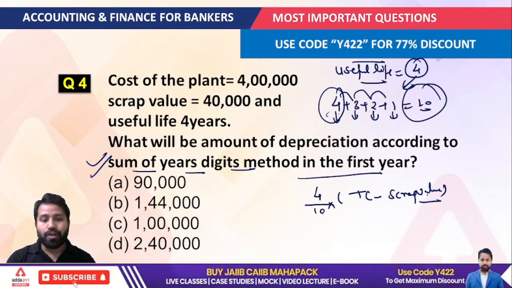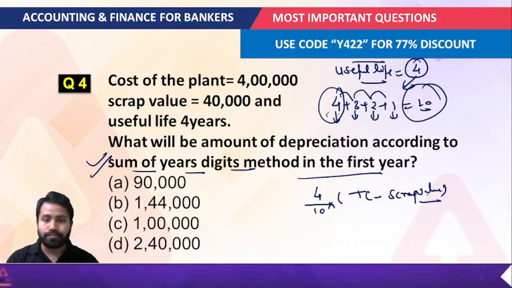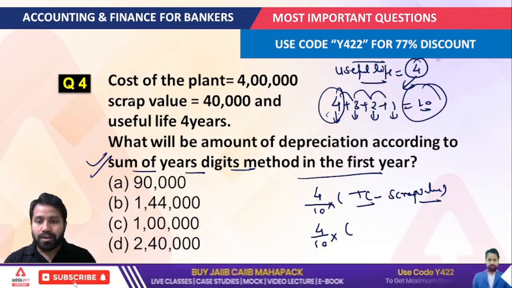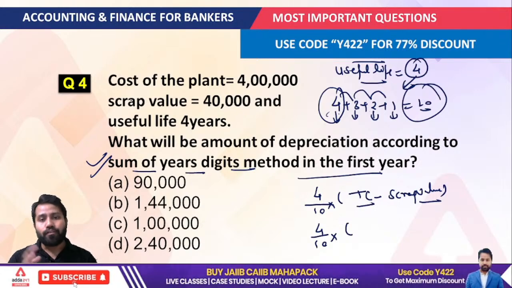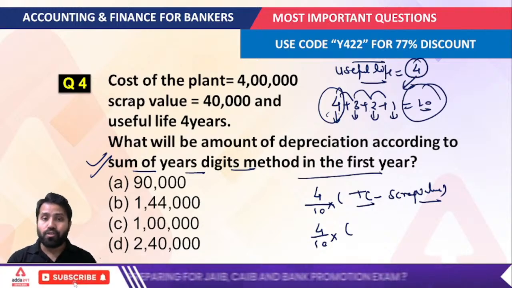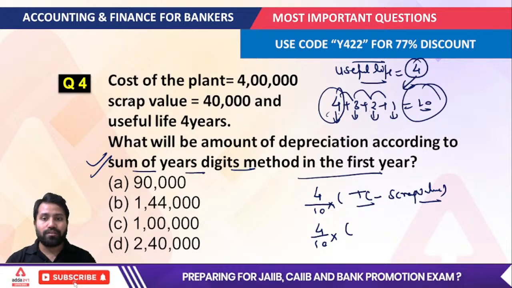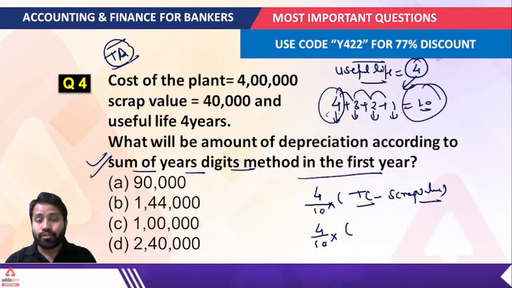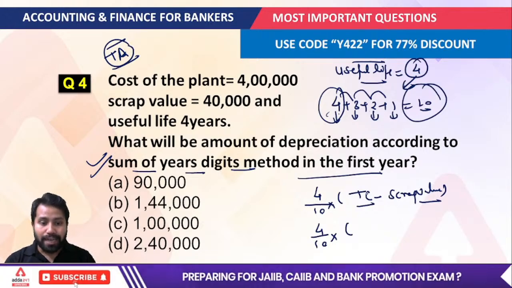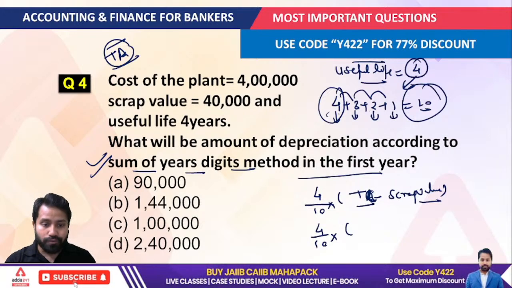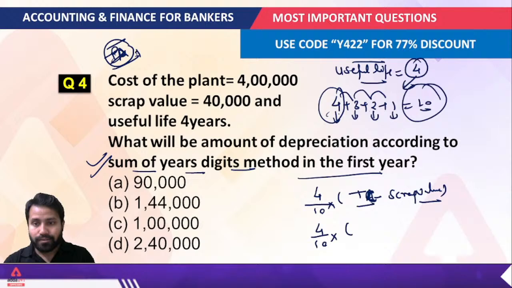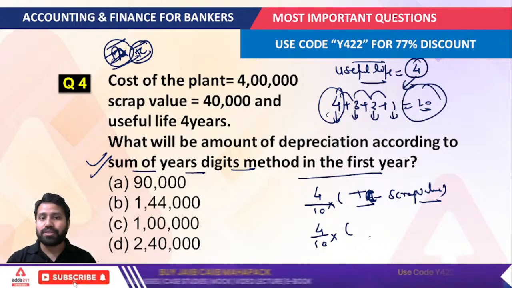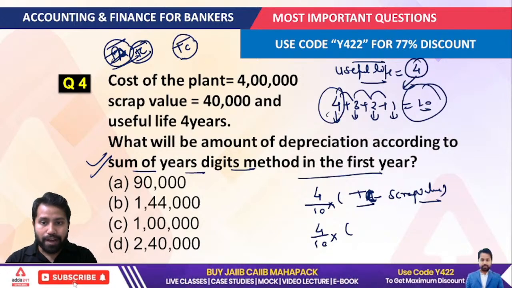This is how you have to solve the questions in the examination also. So I write 4 by 10 multiplied by the total cost. Suppose that in the question the cost of the plant, installation cost, carriage inward, and all kinds of expenses are given. You always have to write the total cost of the asset. So whenever you are solving a depreciation question, you always have to derive the value for the total cost.